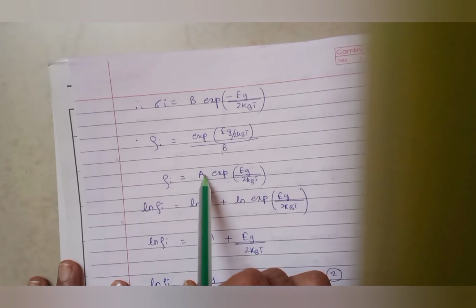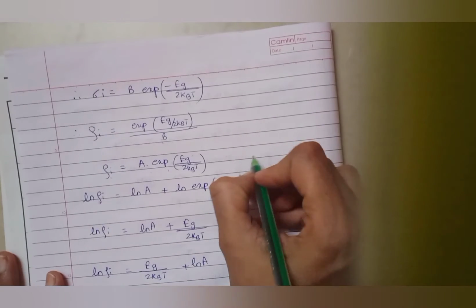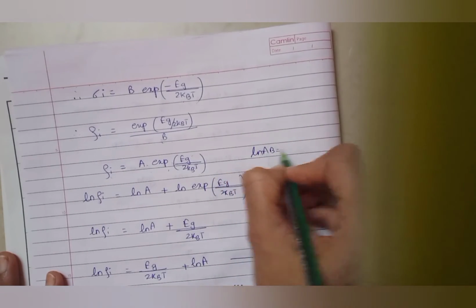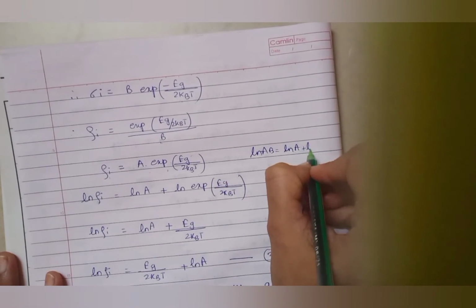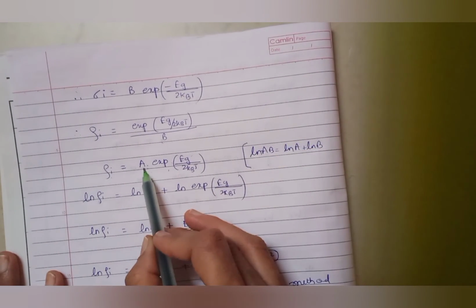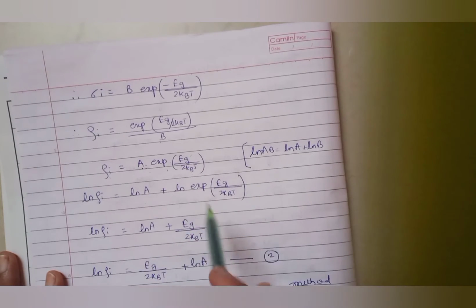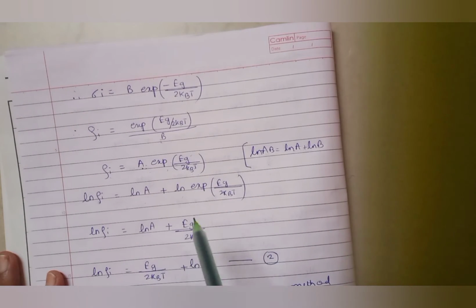Taking log of both sides, I will get log rho I is equal to log of this whole term. It is nothing but log A into B. The formula for log A into B is log A plus log B, so I have applied this formula over here. So I'm getting log A plus log of exponential Eg upon 2 kBt. Log and exponential are complementary to each other, so they will cancel, and I will simply get log A plus Eg upon 2 kBt.